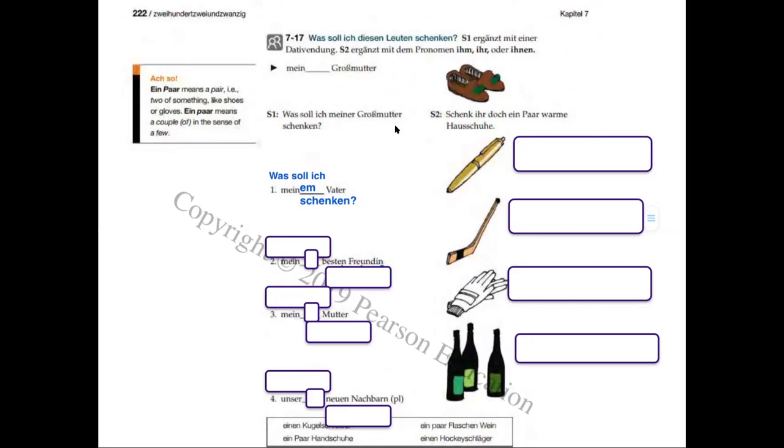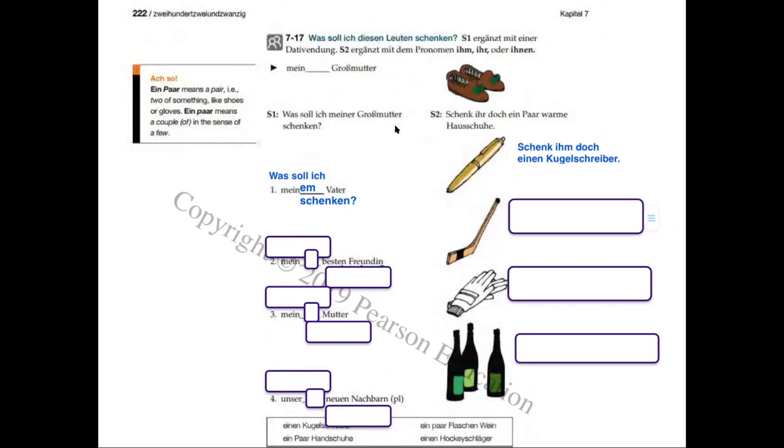The only part you actually have to think about is the correct ending based on the gender and number of whomever you're getting a gift for. So was soll ich meinem Vater schenken? Schenk ihm doch einen Kugelschreiber. Why don't you give him a ballpoint pen? And the thing you're giving is the Kugelschreiber, hence that's in the accusative, einen Kugelschreiber.